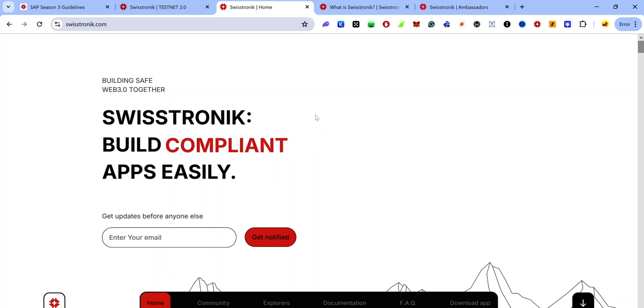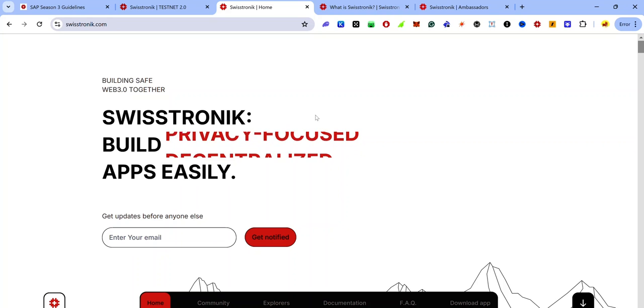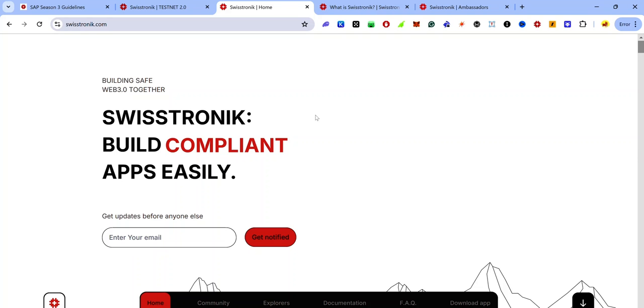I discovered Swisstronik from the Pixel wallet because they launched a testnet on the wallet to claim Swisstronik shards, and I got interested in the project. I also discovered they had an incentivized testnet 2.0, and I checked it out and it was cool. I liked it. I joined the social media, joined their Discord, and I liked what was going on, and I saw an opportunity to become an ambassador, so I applied, and so far so good.